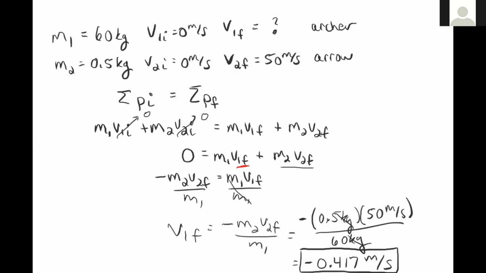Okay, so after the archer fires the arrow, and he's on a frictionless surface on the ice, because we had conservation of momentum, the arrow is going to go forward, and that means that our archer is going to go backwards in space. It's going to go opposite the direction that the arrow was fired. The direct result of Newton's third law: for every action, there's an equal and opposite reaction.